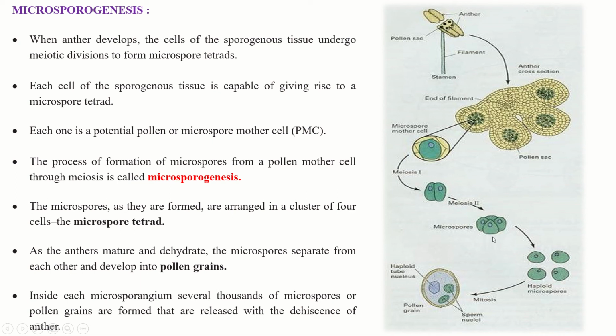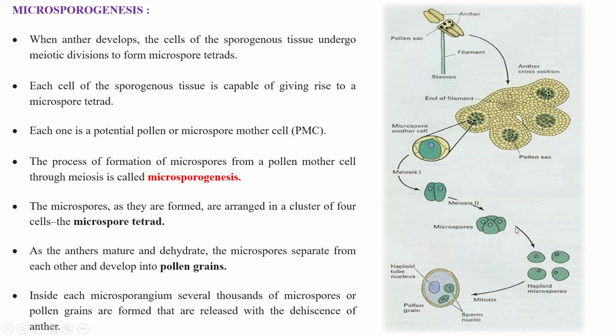Definition is very important. The microspores, as they are formed, are arranged in a cluster of 4 cells, and we call it a microspore tetrad. As the anther matures and dehydrates, the microspores separate from each other and develop into pollen grains. So how are single pollen grains formed?